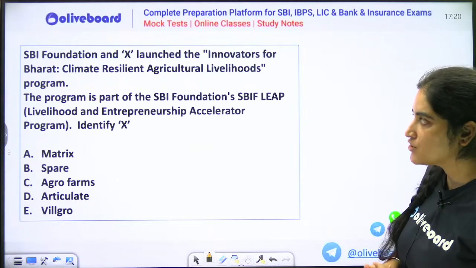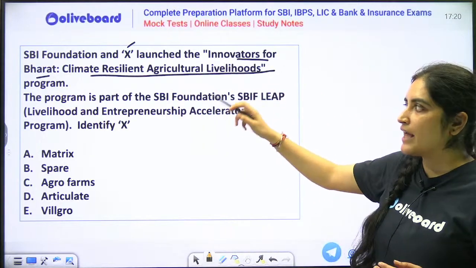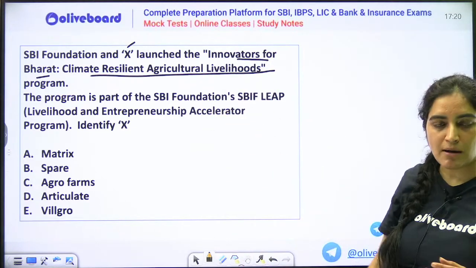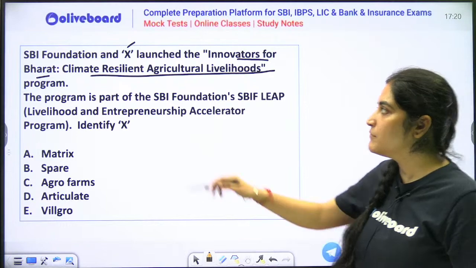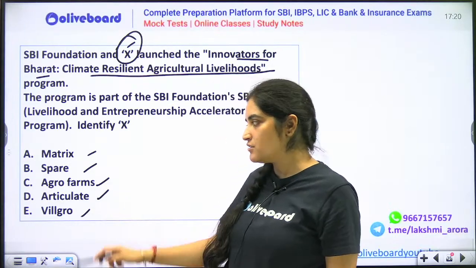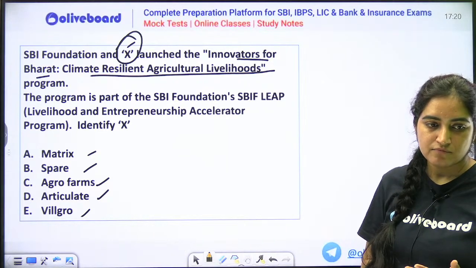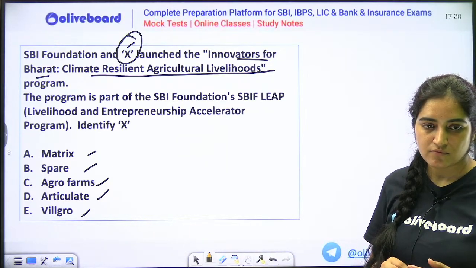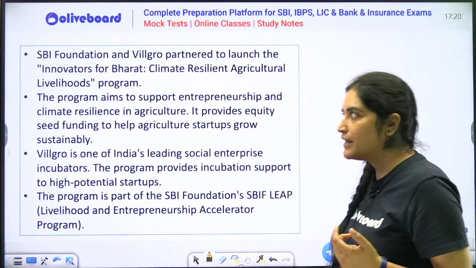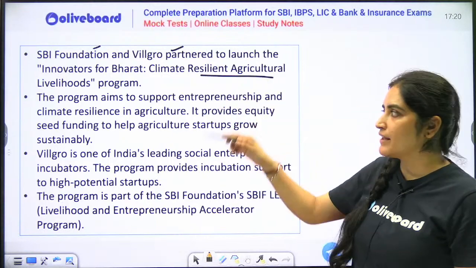Now, SBI Foundation and a company X has launched the Innovators for Bharat Climate Resilient Agricultural Livelihood Program. So basically, for the agricultural livelihood program, SBI Foundation has partnered with a company. An MOU has been signed. You have to tell me which is this company X. Is it Matrix? Is it Spare? Is it Agrofarms, Articulate, or is it Wilgrow? You have to tell me the correct company. It is E. Okay, Kshitij is saying E. It is Wilgrow. Yes, Kshitij, you are right. SBI Foundation and Wilgrow have recently partnered for developing this climate resilient agricultural livelihood program.